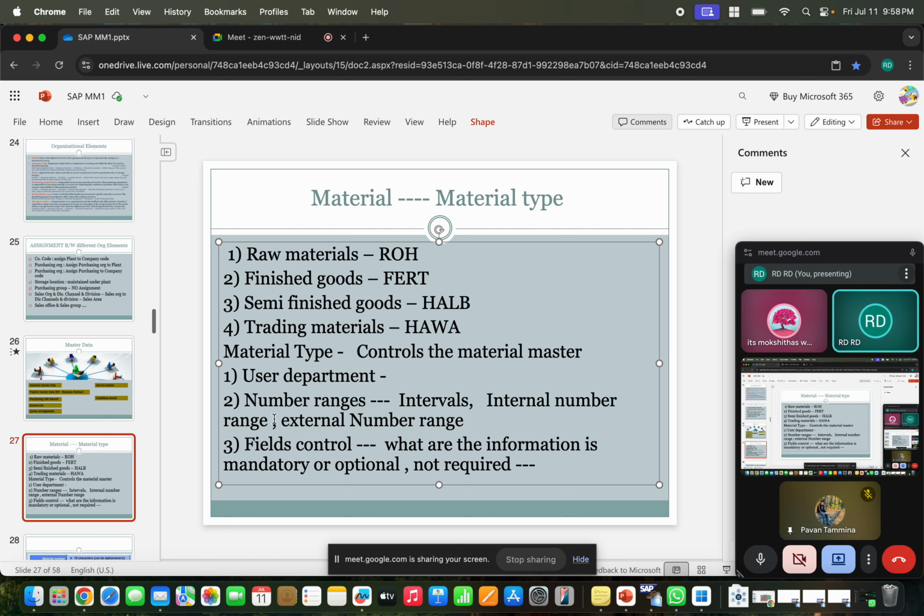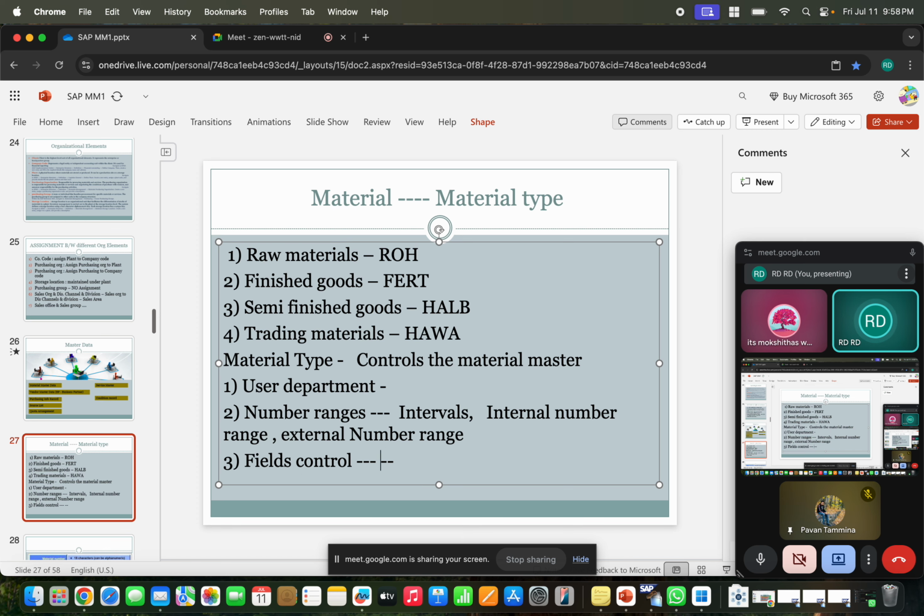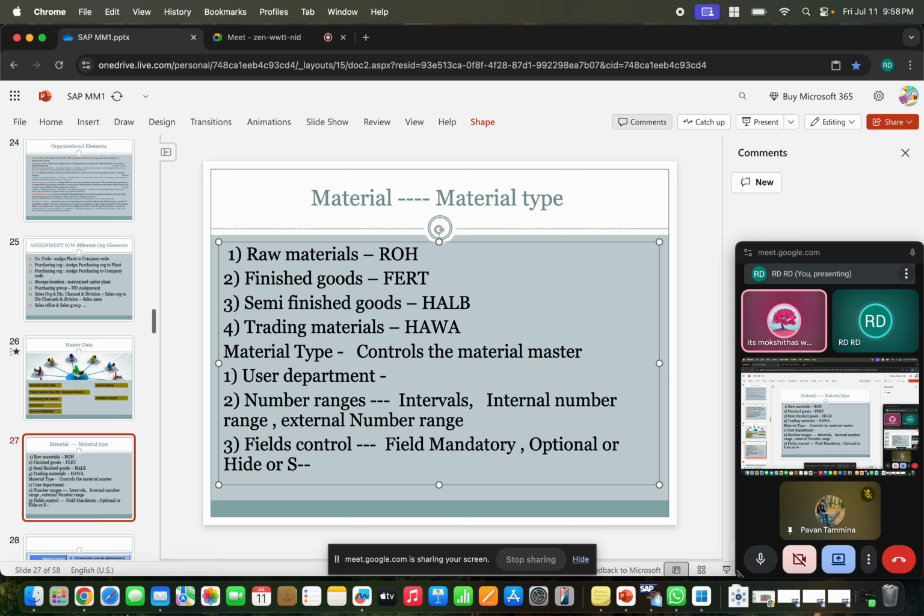So the field selection control is nothing but, when you select the material type and you are planning to create a material, what information is mandatory and what information is not mandatory. So that we can set whether a field is mandatory, or optional, or hide, or display.